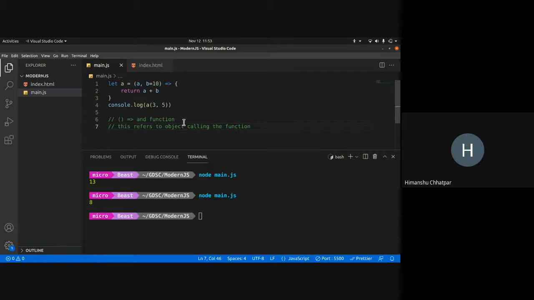In a normal function, this refers to the object calling it, but in an arrow function, this refers to the lexical scope. This difference is something I need you to be aware of. If you know what the this keyword actually represents, you would understand. But if not, just be aware there is a certain difference between the value of this in an arrow function and this function.